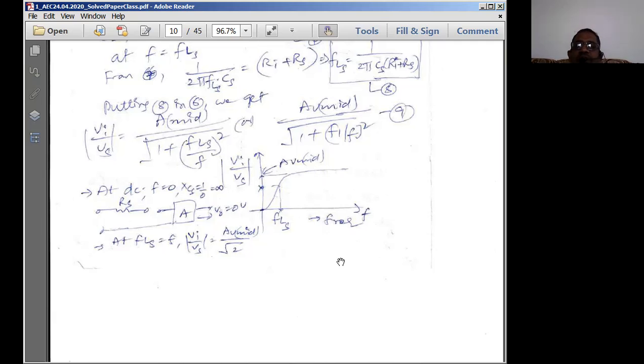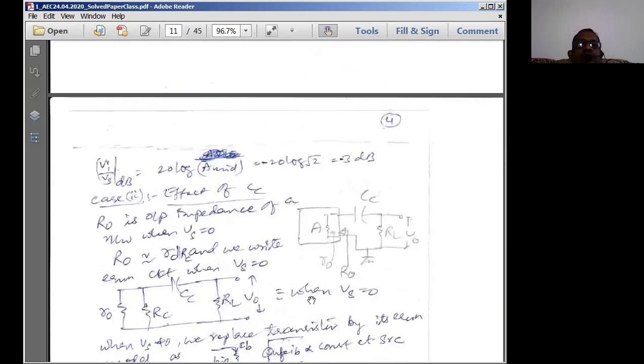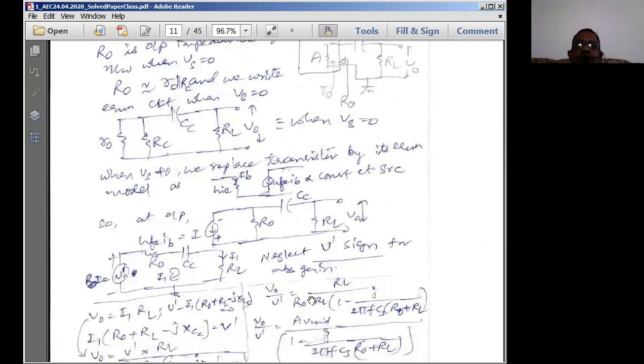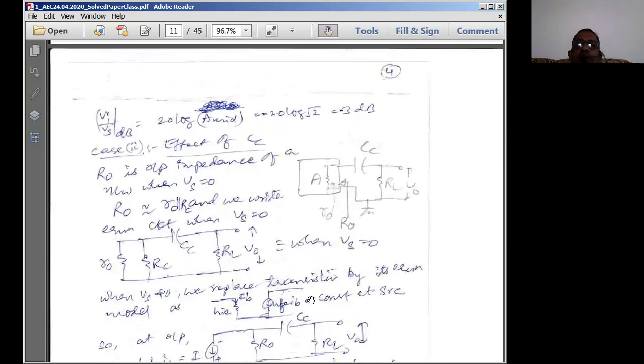This is the effect of the CS and CC capacitors on the low frequency range of the frequency response of the single stage CE amplifier. These are the expressions we have got, and in the exam you have to solve these generalized equations whenever a question asks you to evaluate.